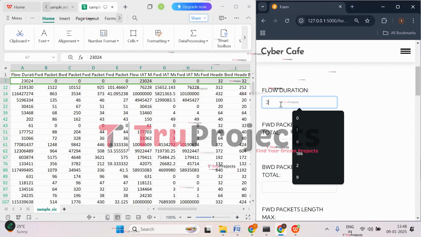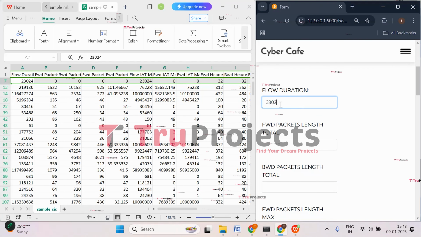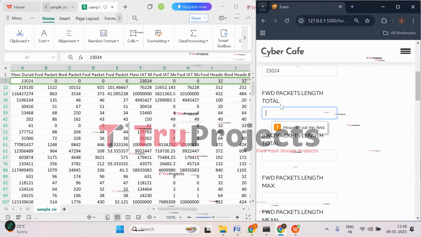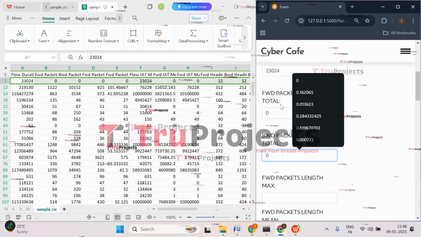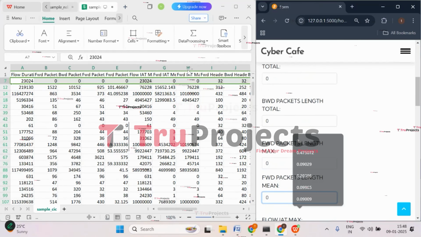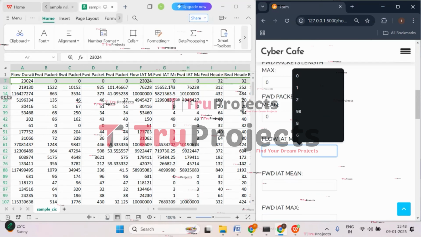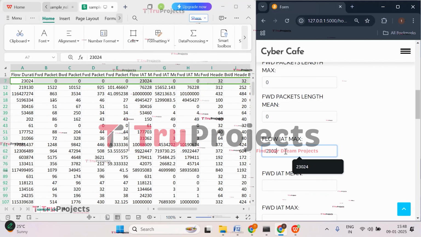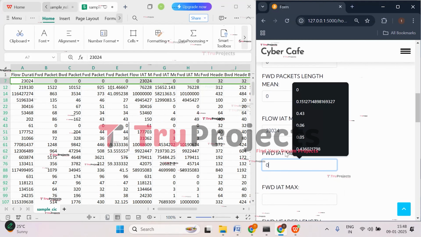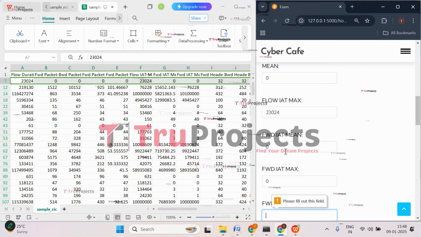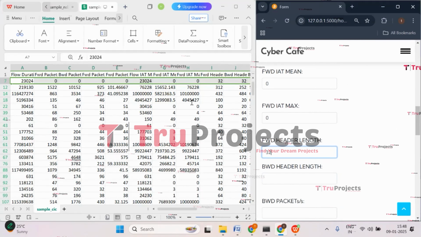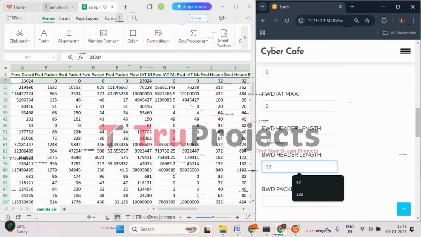So here the flow duration is 23024 and total forward packet length is also 0. The next three values are also 0. And then we have flow IAT max, that is 23024, and IAT mean is 0. The next value is 0. 32 is the forward header length and the backward header length is also 32.